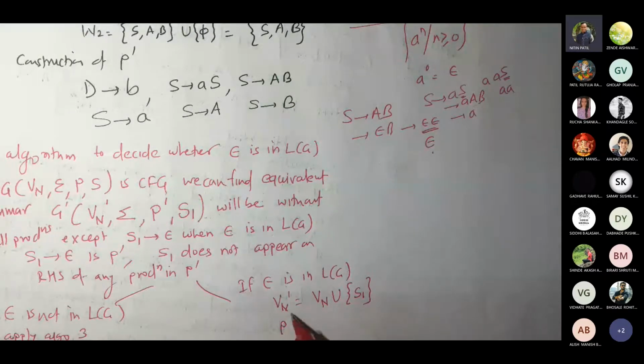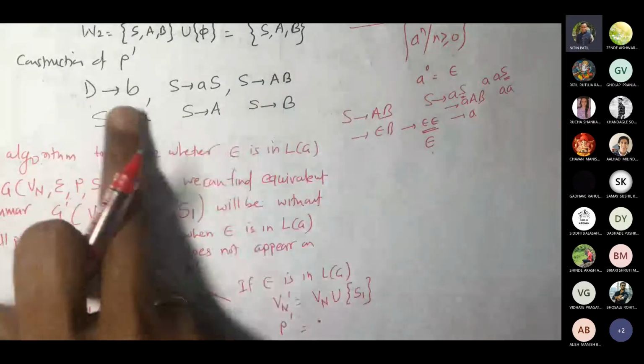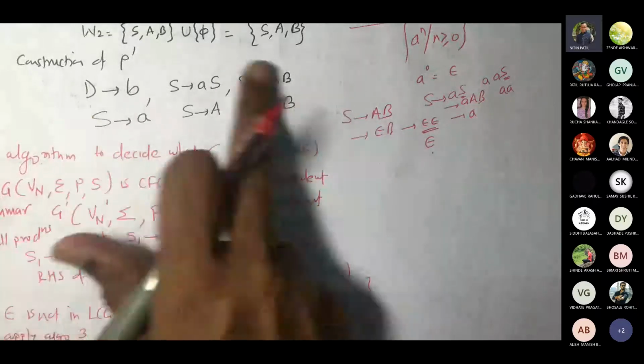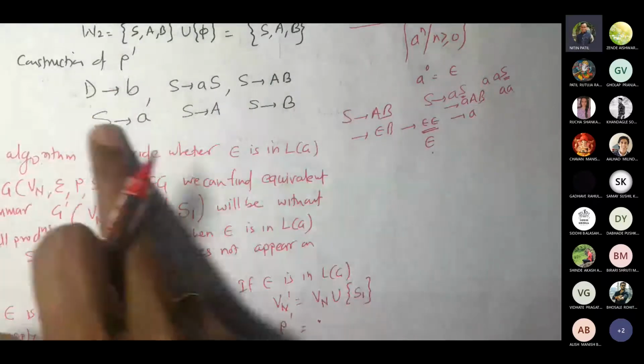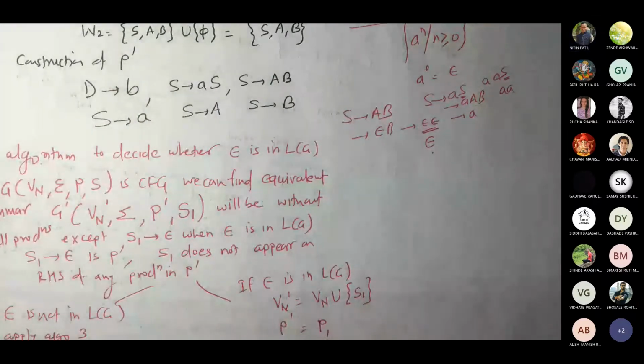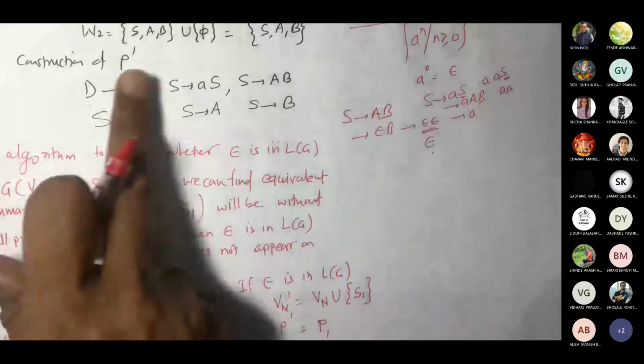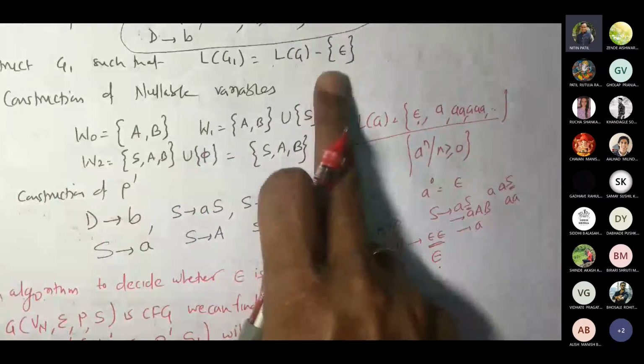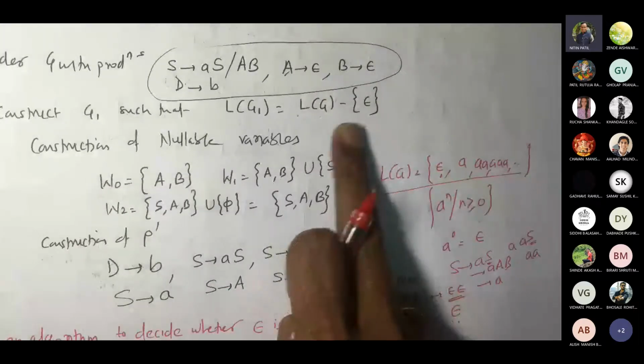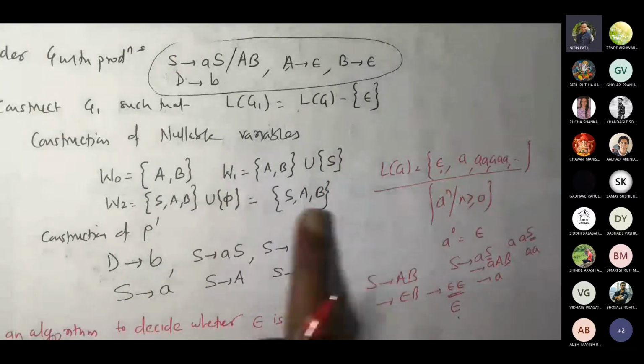And P dash would be... okay. So now we got some production set here, correct? Let us say this is P1. So this production set is P1, for example. This I got from that theorem, because we removed this epsilon. Like we got LG1, so LG1 contains this.